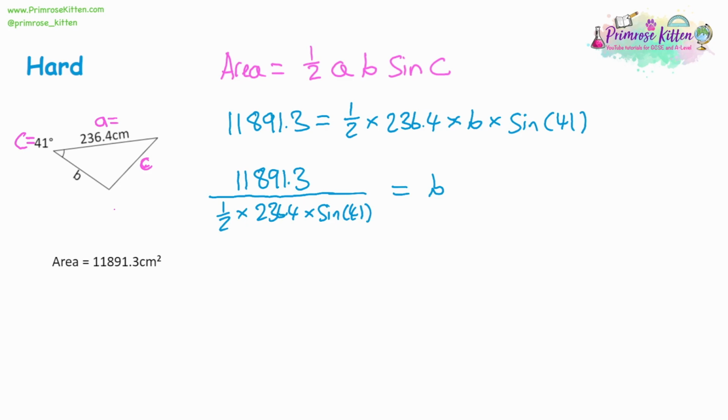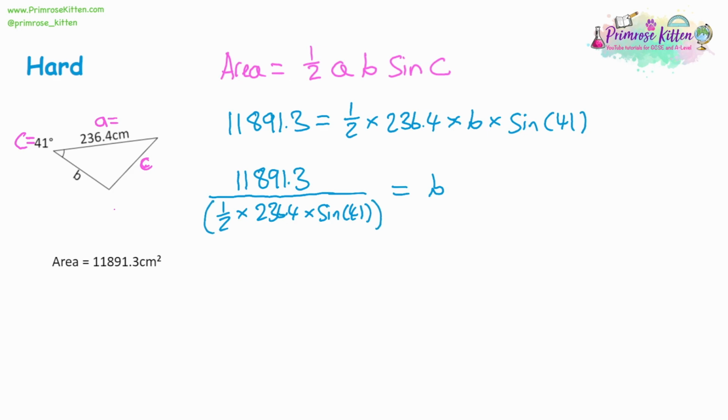This just makes it a lot simpler to do everything all at once. So on your calculator, type in 11,891.3. Press the divide symbol. Now, when you have multiple things for your denominator, it's a good idea to perhaps put brackets around it, just to make sure your calculator reads it all together.